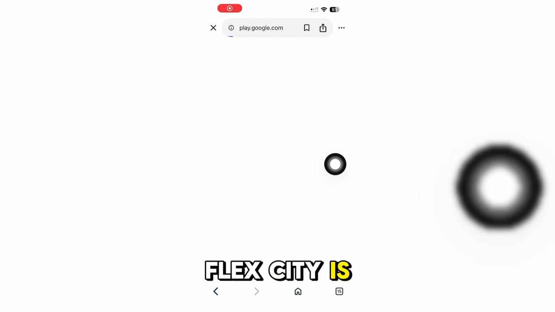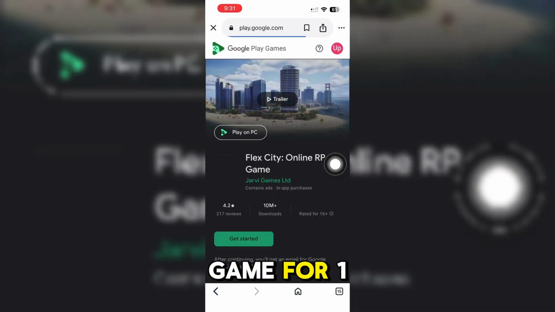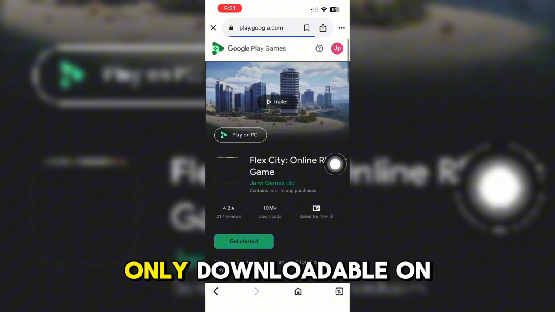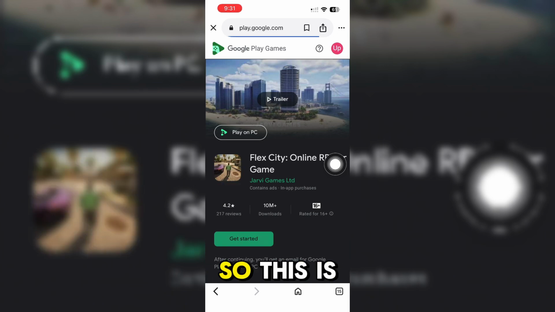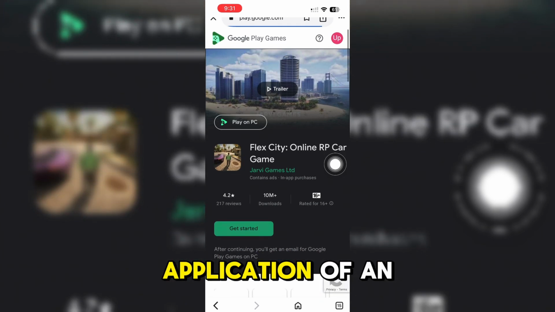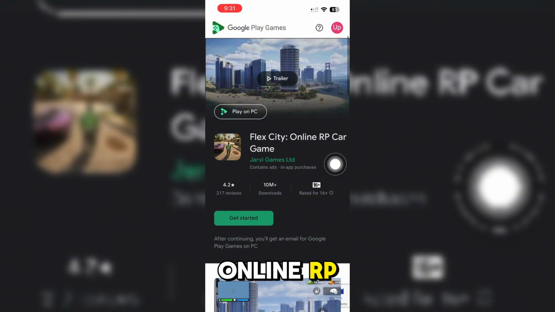Flex City is like another option game for One State RP. So as you can see, it is also only downloadable on Google Play and not on the App Store. So this is just like an application of an online RP or another version of an online RP.